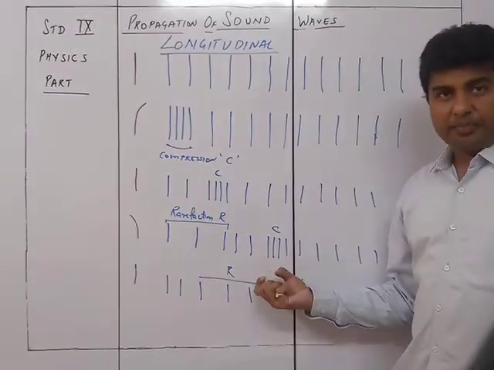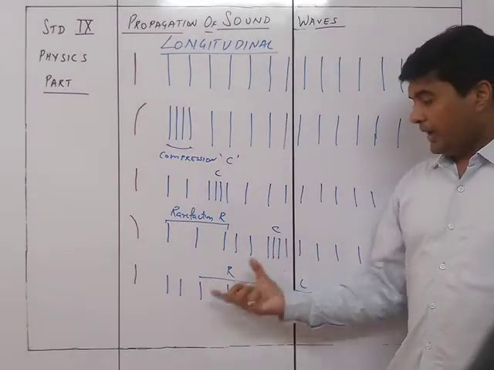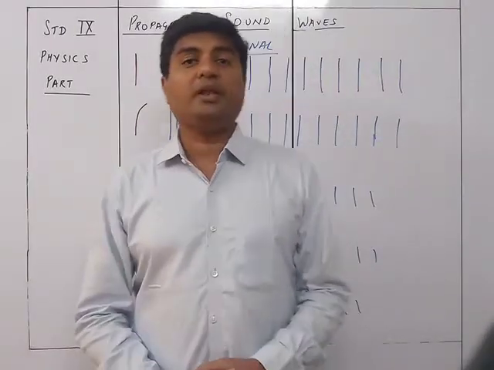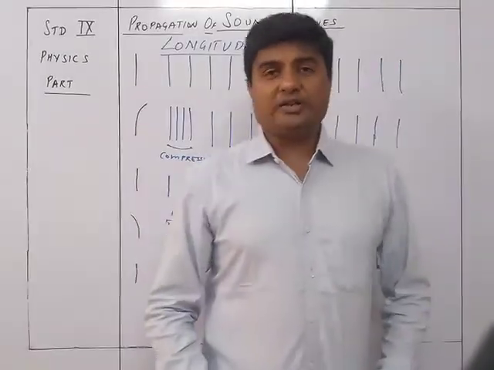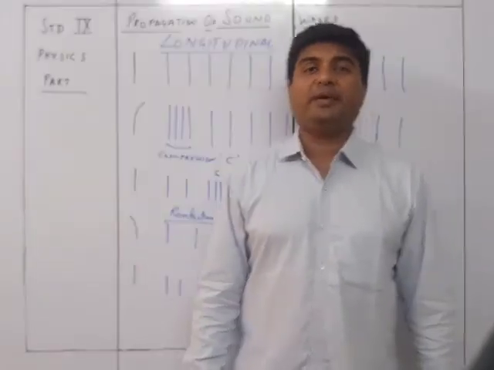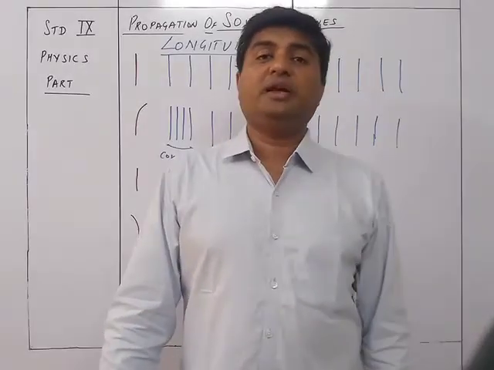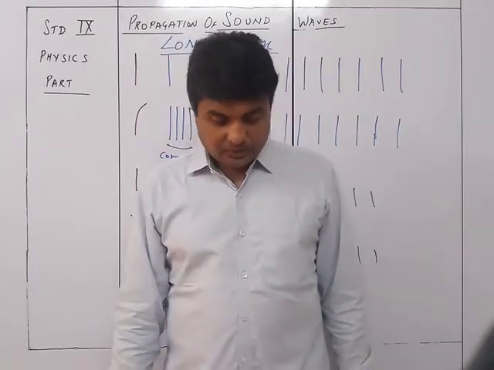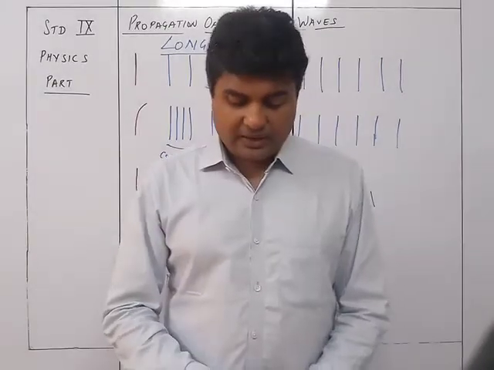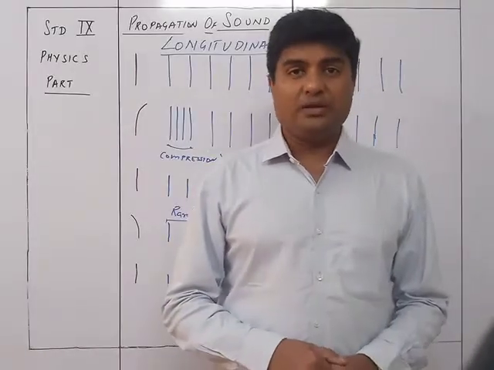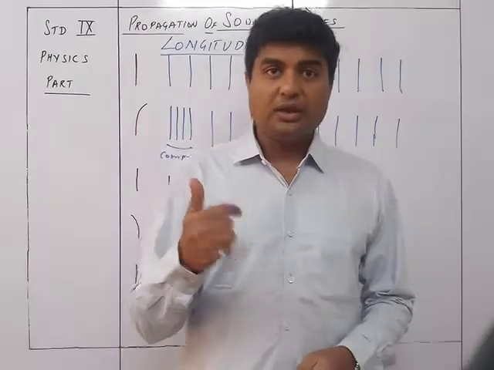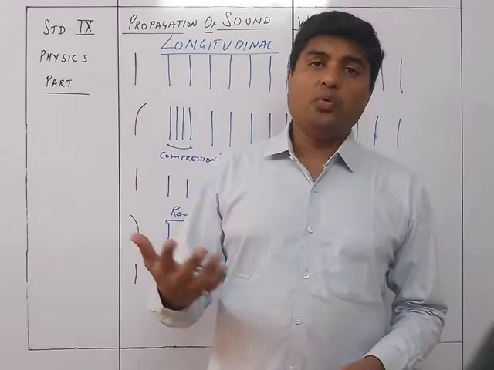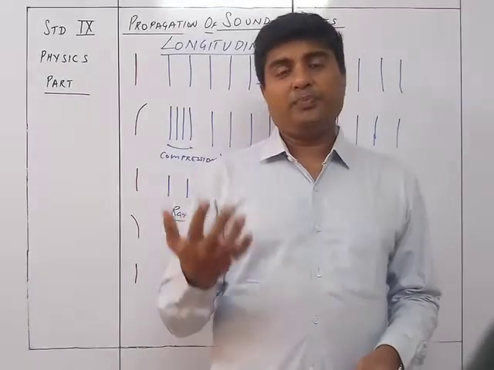So obviously, because there will be a compression and rarefaction over here, during the compression the density automatically increases because the number of particles there is more, and in rarefaction the density automatically decreases because the number of particles is less. So during longitudinal waves, wherever there is a compression, the density of the medium increases, whereas wherever there is a rarefaction, the density of the medium decreases. This is how the waves travel inside solids, liquids, or of course gases. That is how the sound wave travels inside the medium.